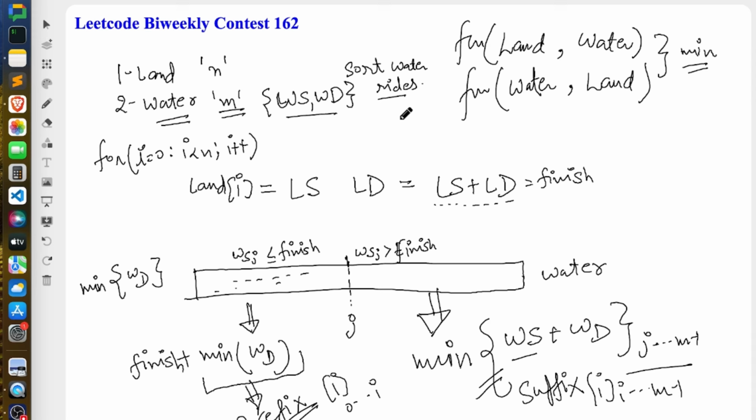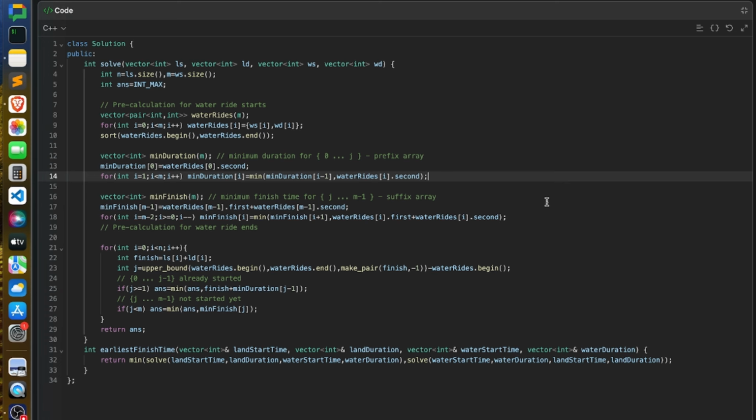Now let's see how we can write code for it. This is the code of the third problem. If you have noticed, we are given 4 arrays in the problem: 2 for land and 2 for water.